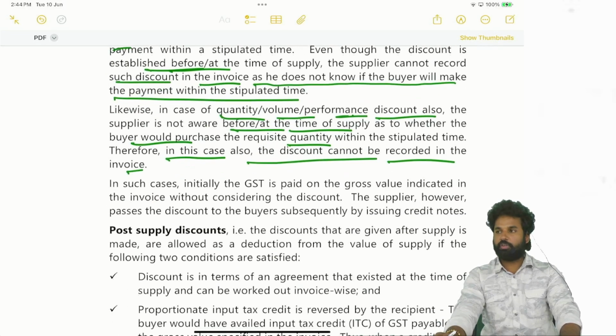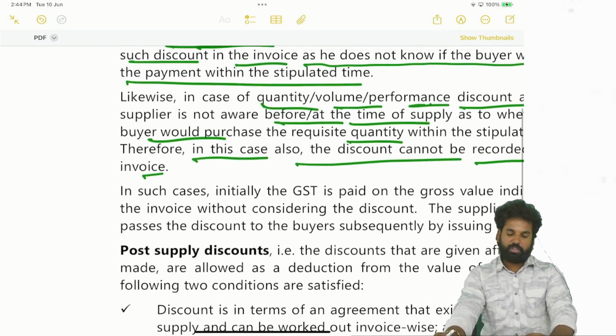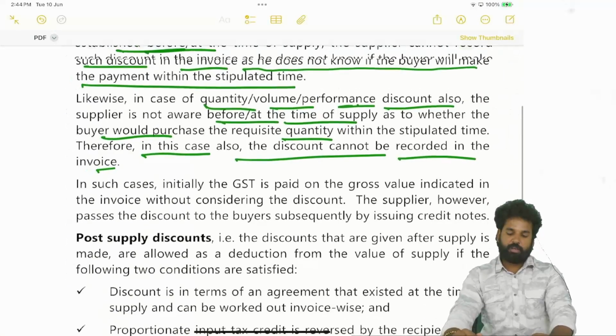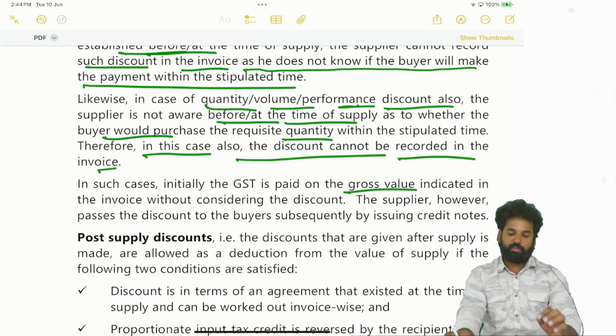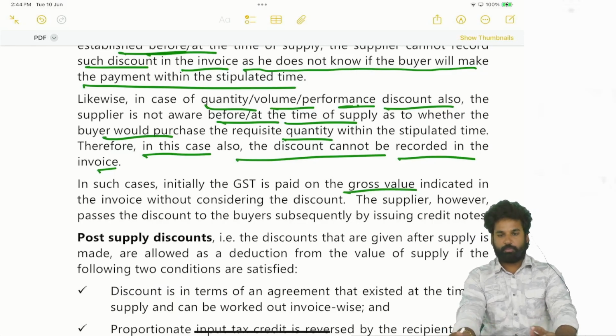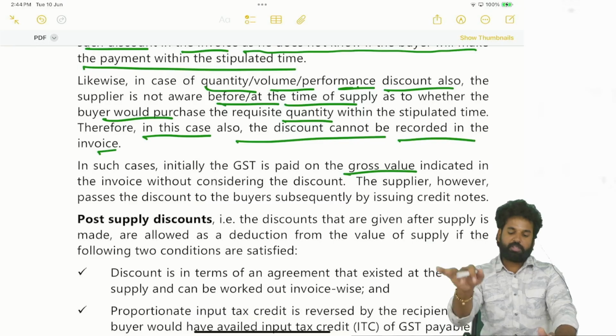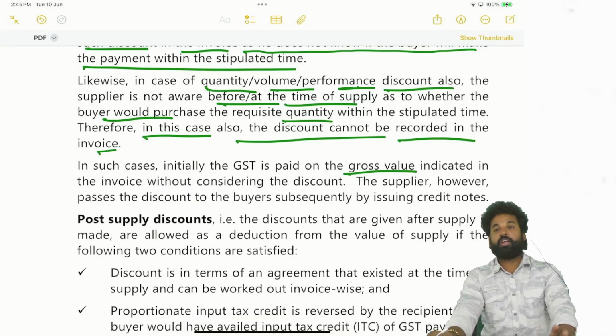All the discount cannot be recorded in the invoice. So in such cases, initially GST is paid on gross value indicated in the invoice without considering the discount. The supplier, however, passes the discount to the buyer subsequently by issuing the credit notes.